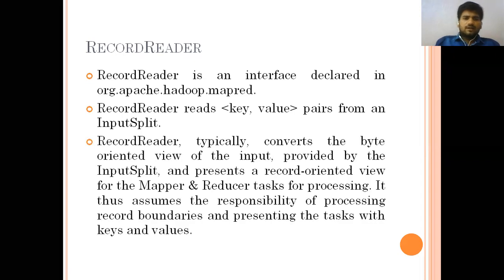So the record reader typically converts the byte-oriented view of the input, provided by the input splits, and presents a record-oriented view to the mapper and reducer tasks for processing. It thus assumes the responsibility of processing record boundaries and presenting the task with key values. So how are these key values going to be given to the mapper and reducer function?